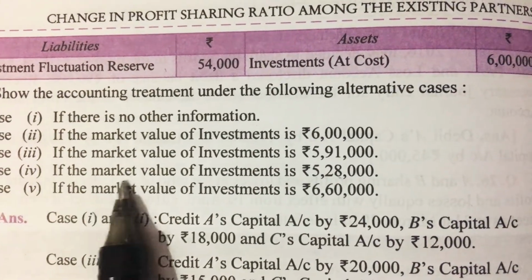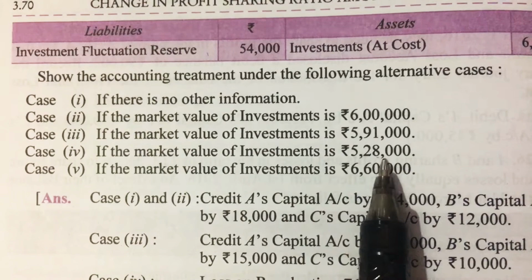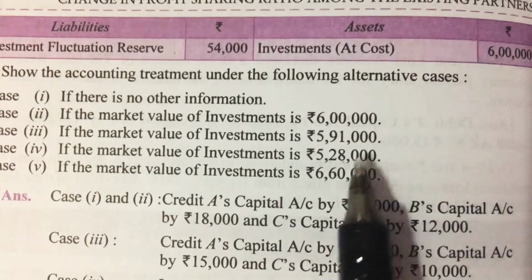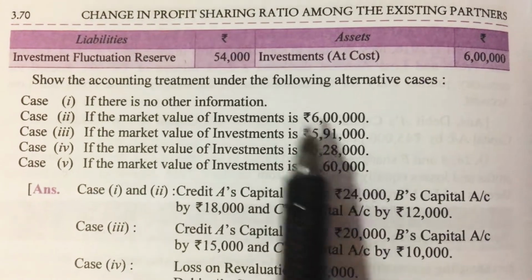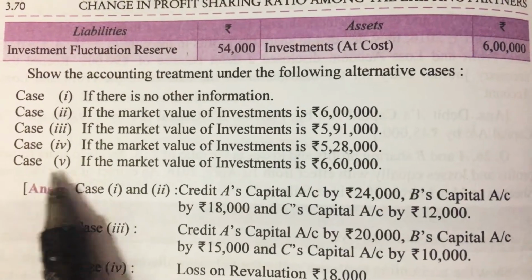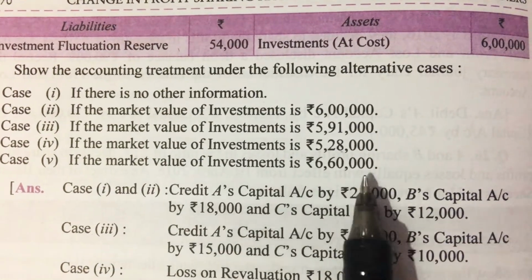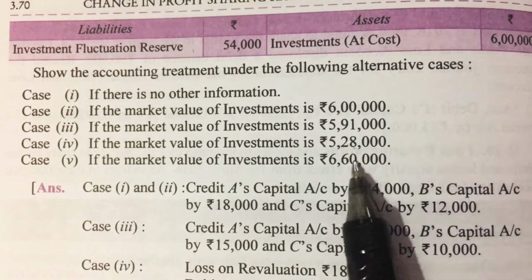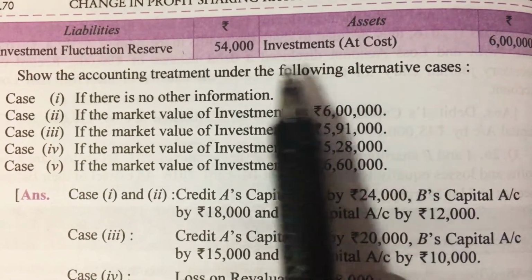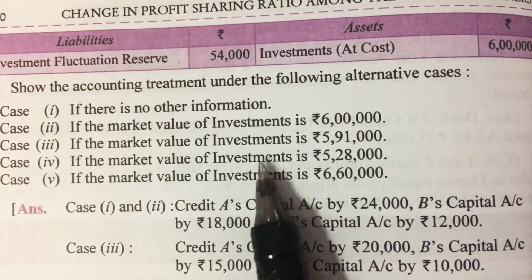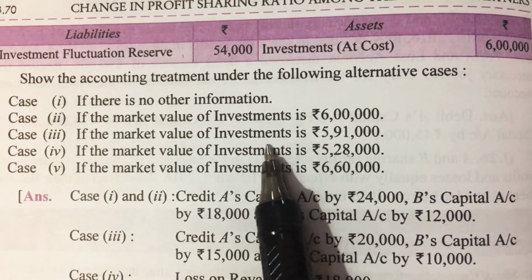Next, if the market value of investment is rupees 5,28,000, book value is 6 lakh, again a loss, and in this case the amount of loss is more than the amount of given reserve. And the last one is if the market value of investment is rupees 6,60,000, that means a profit. So these are the complete possibilities in this type of question.